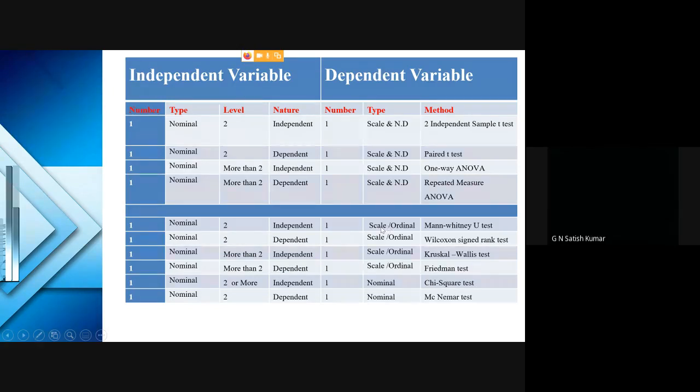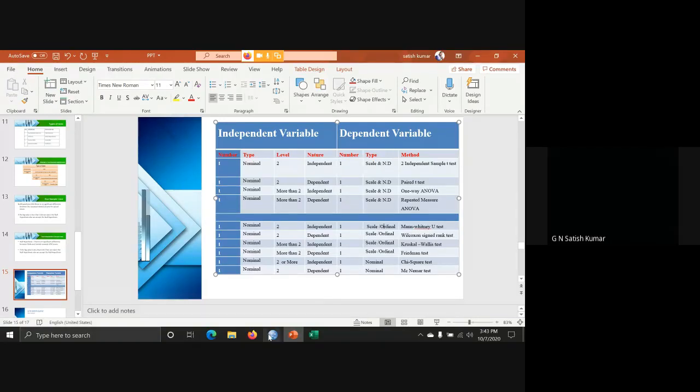If it is scale data and not normally distributed, Mann-Whitney. If the dependent variable is ordinal data, then Mann-Whitney. If it is nominal data, automatically it is 2 levels, right? Chi-square test. Right? So we say the t-test is parametric, and for non-parametric we are going to use the Mann-Whitney U test. That's it. Is it okay?